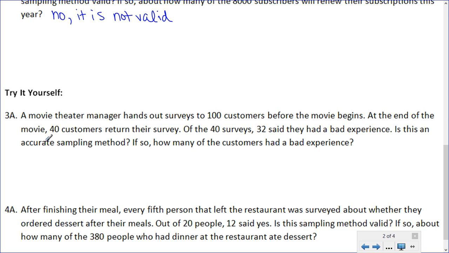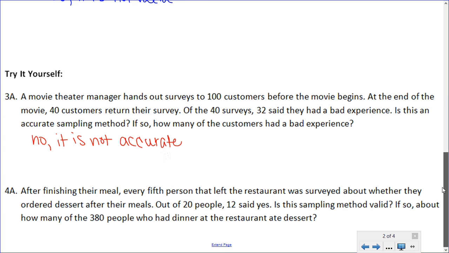Okay, for the first one, is this an accurate sampling method? No, it is not accurate. And again, this one is also a voluntary response sample. 100 customers were given surveys, but only 40 of them returned their survey. So the only people that are likely to return the survey are people who had an exceptionally good experience or an exceptionally bad experience. Regardless, any sort of voluntary response sample will always be considered biased. So this is not an accurate method. So we won't be able to tell how many customers had a bad experience.